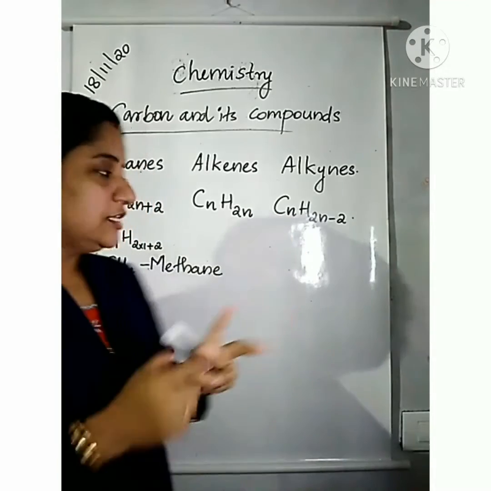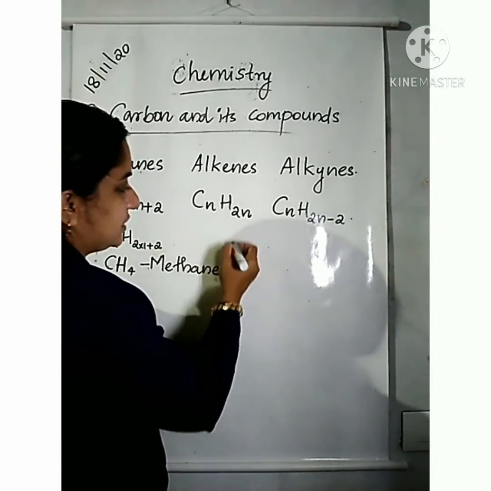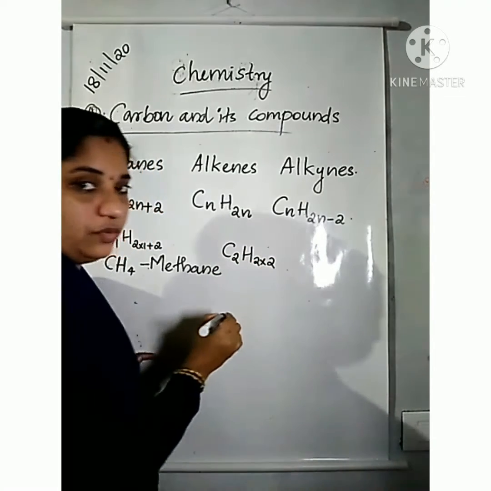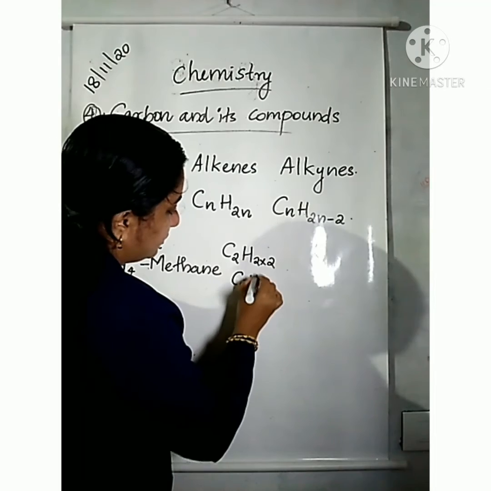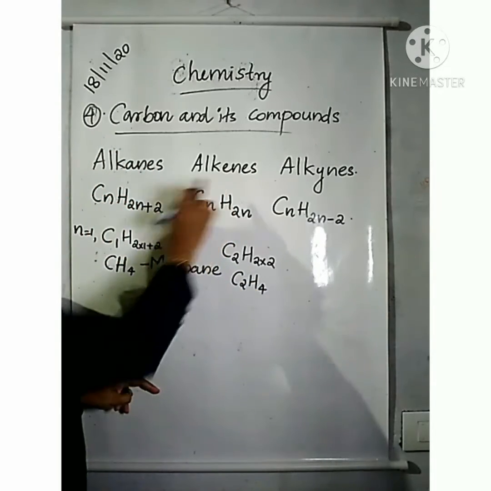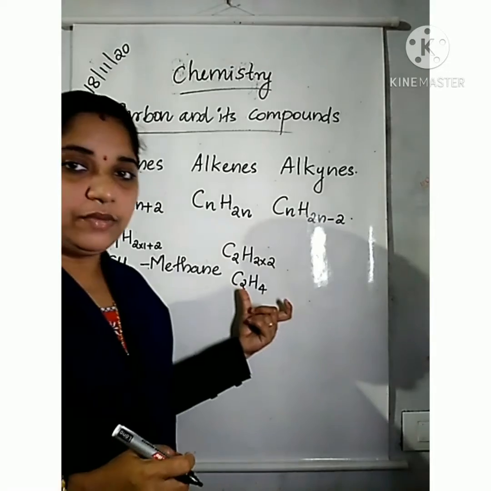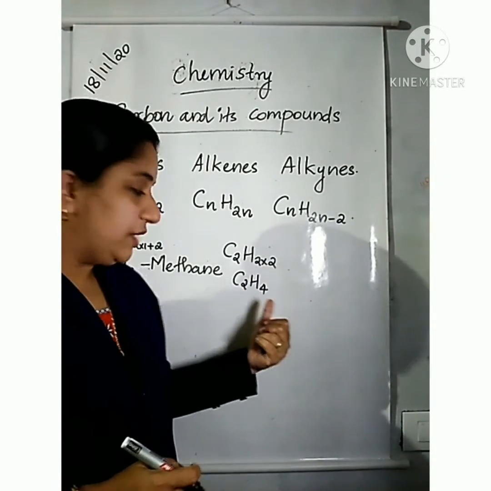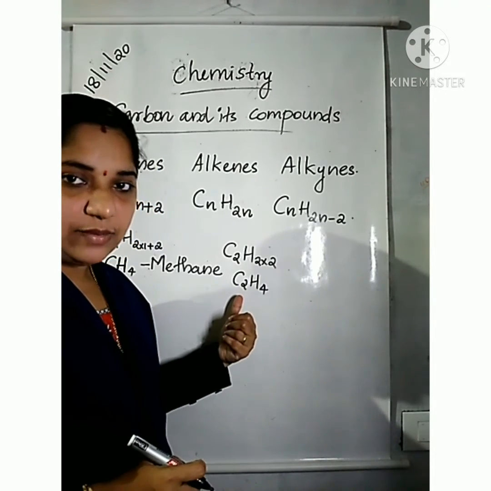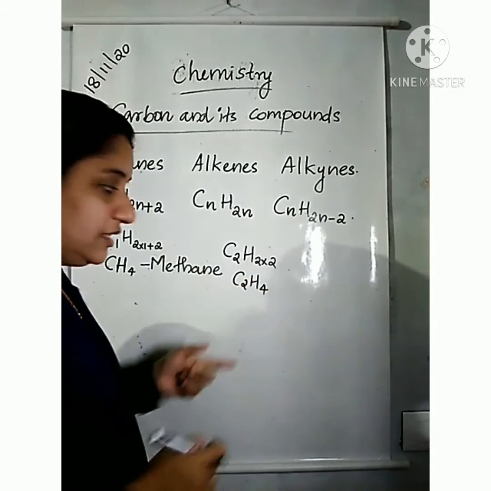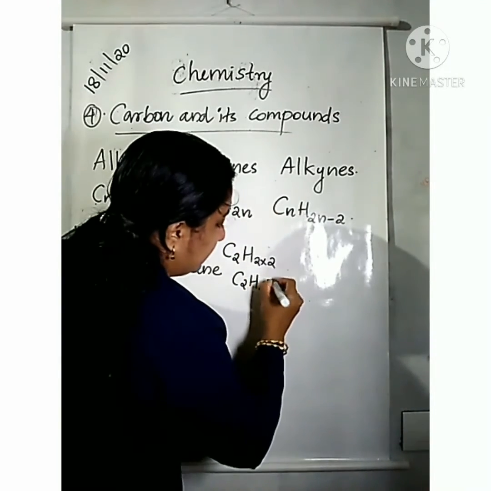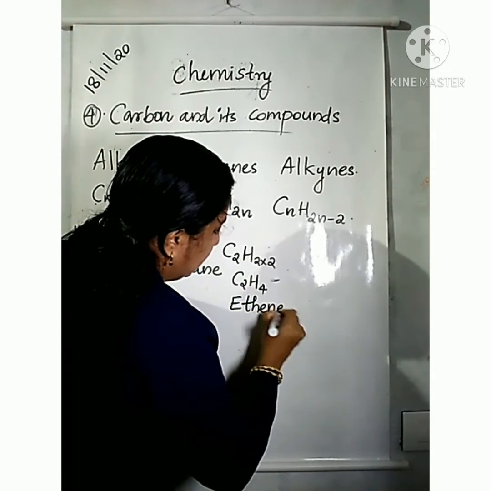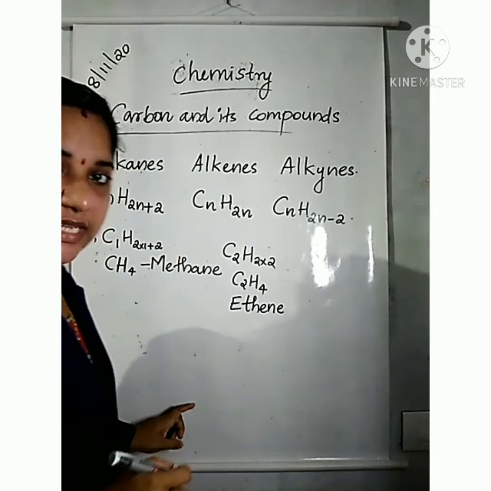So its molecular formula becomes C2H(2 into 2), which is C2H4. This is the first member of alkene. It is known as ethene, because it contains two carbon atoms, so it starts with eth. Then, it is an alkene, so its name is ethene.